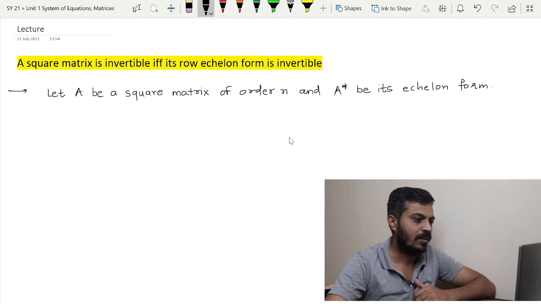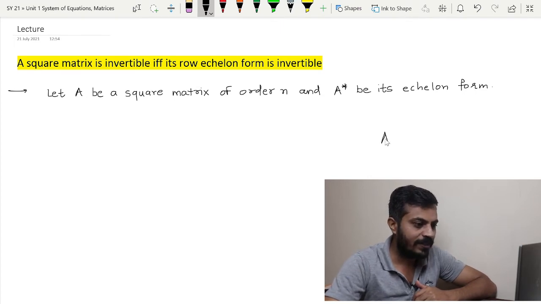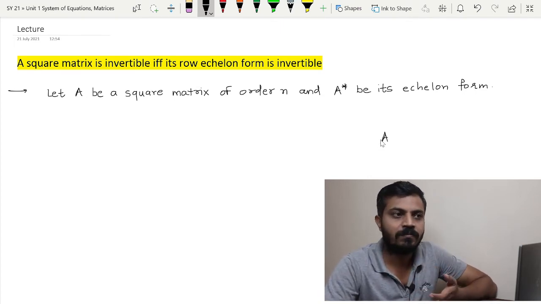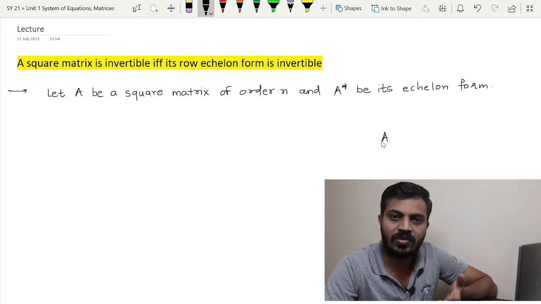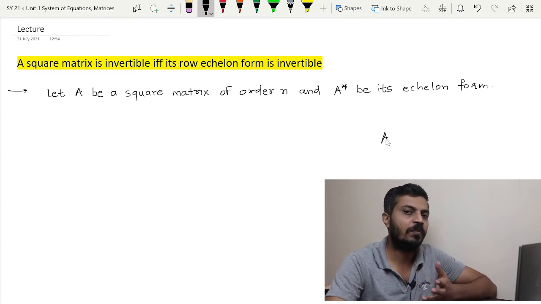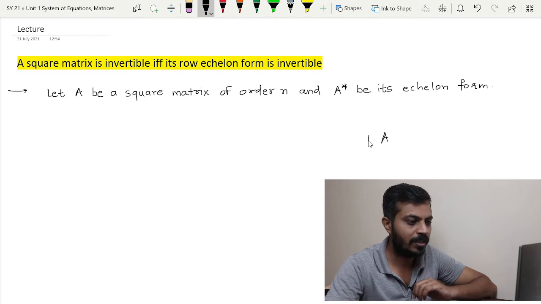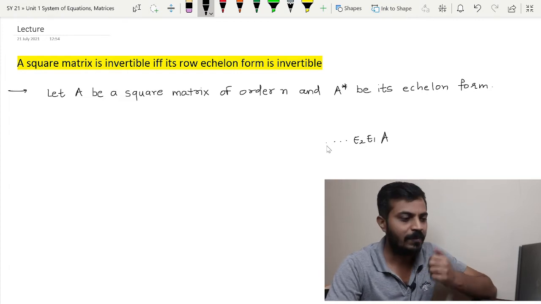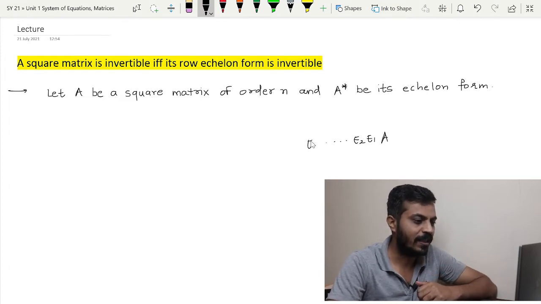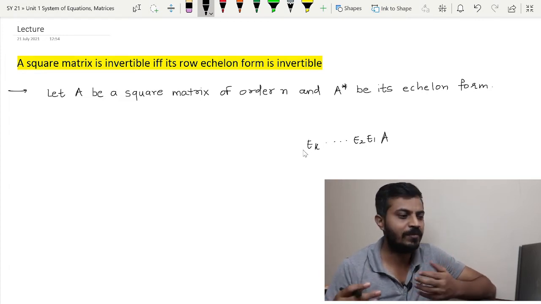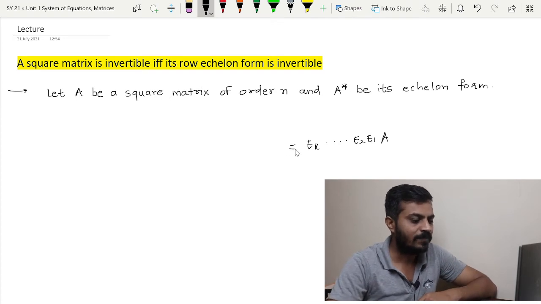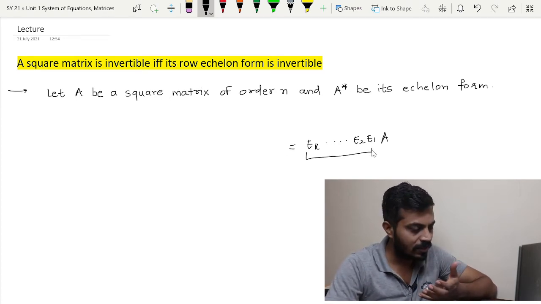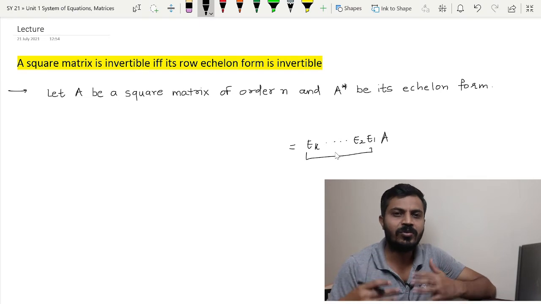That is a question. So on this matrix A, we will perform some elementary row operations, but as you know, performing elementary row operations is nothing but multiplying it by an elementary matrix. So we will perform some elementary row operations on this matrix A. Let us say we have performed k elementary row operations, and this matrix has been reduced to its echelon form.